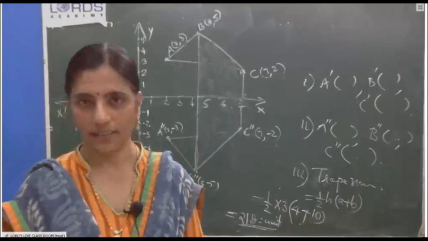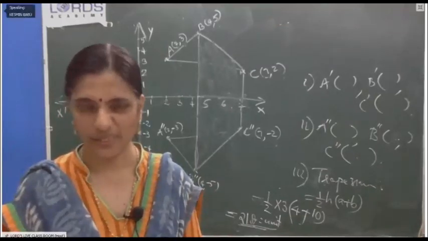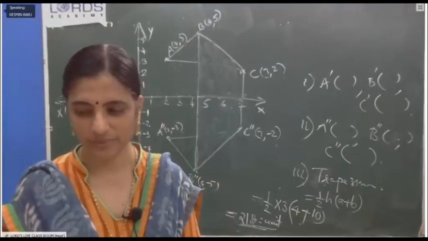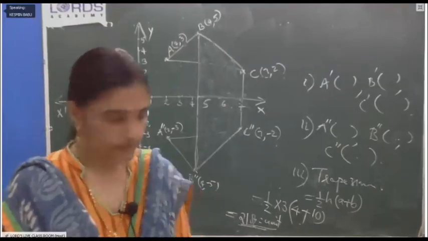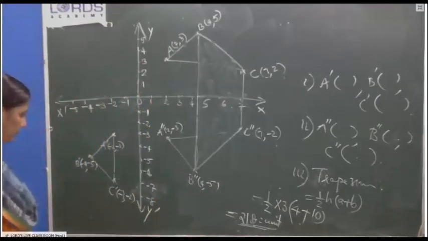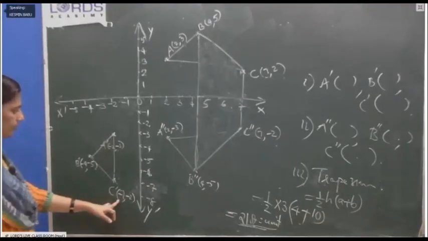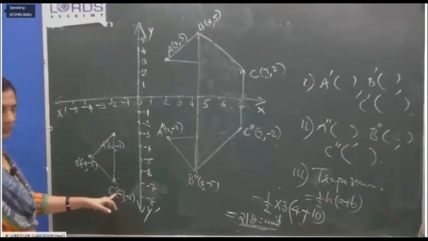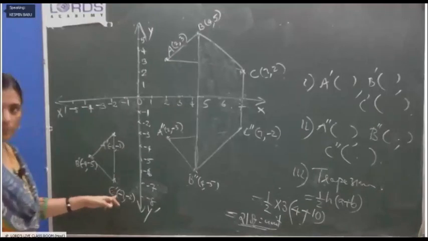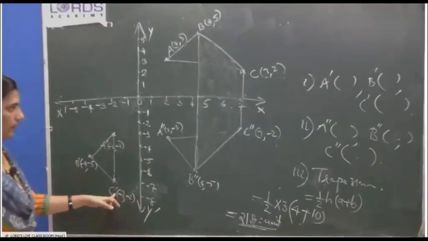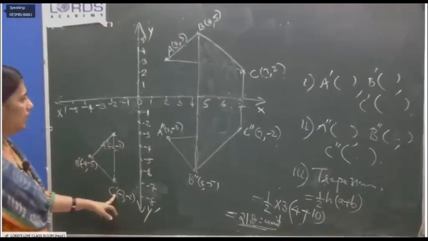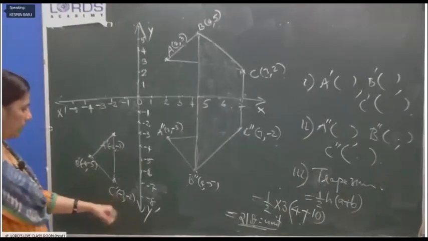In that reflection in the diagram, C dash is from the y-axis first. Minus 7 will come on the other side. Minus 7 on the x-axis. C is minus 7, minus 2.